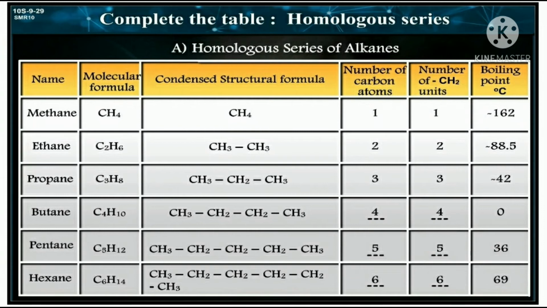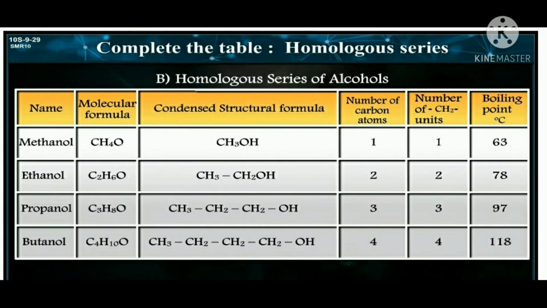Their molecular formula, structural formula, number of carbon atoms, number of CH2 units and boiling point are shown in this table. This is the homologous series of alcohols, in which methanol, ethanol, propanol and butanol, their molecular formula, structural formula, number of carbon atoms, number of CH2 units and boiling point are given.